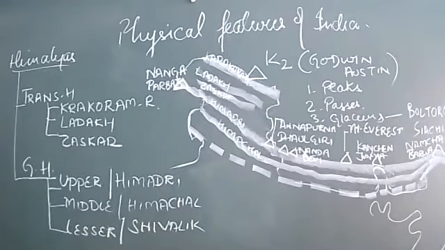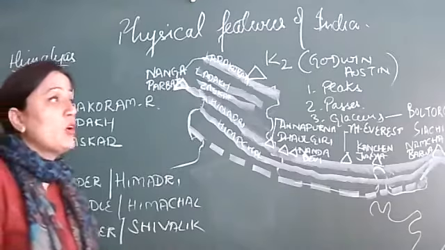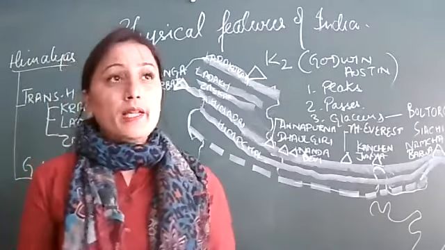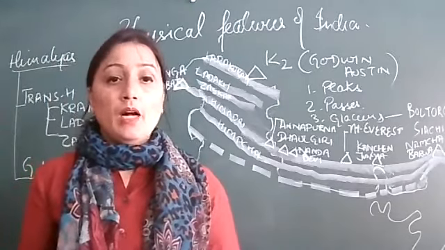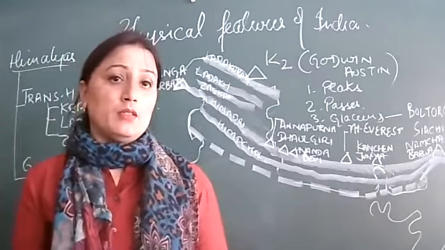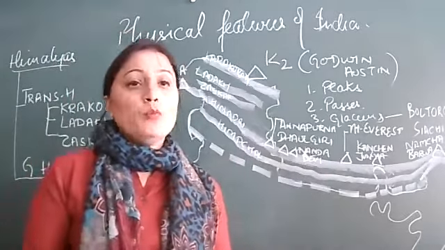Width 15 kilometer to 50 kilometer. This range is not at all very suitable for living. We don't recommend people to live here. Undoubtedly, a number of people are living here, but it is not recommendable.